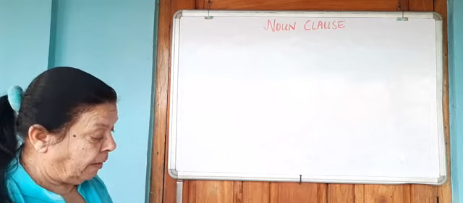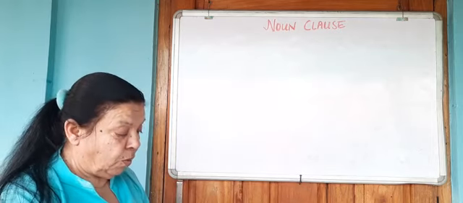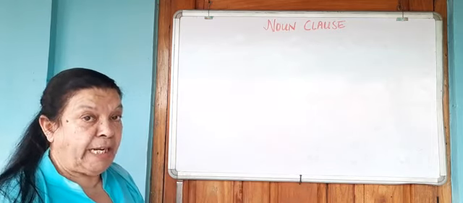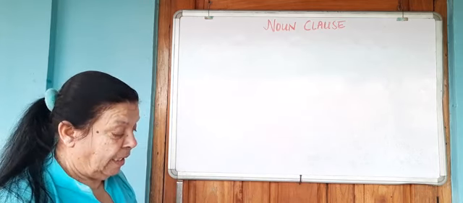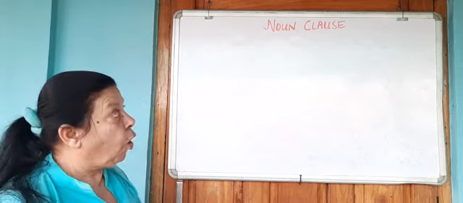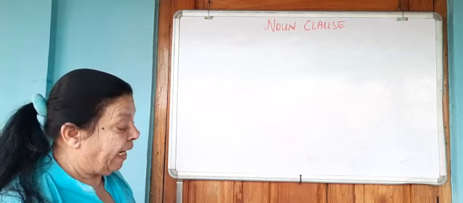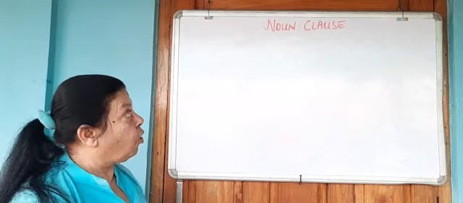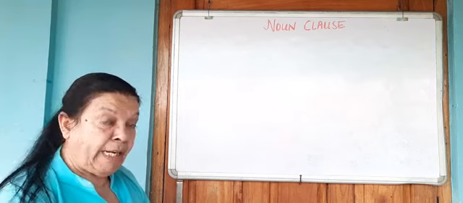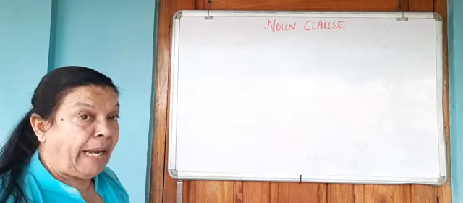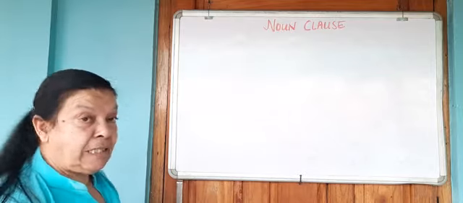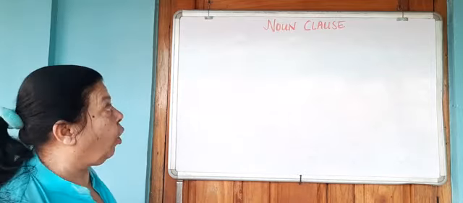If you remember, in the last class we have done subordinate clauses, we have done coordinate clauses. Now, the noun clause is also a subordinate clause. And what is a subordinate clause? It is a clause which has a main clause and it has a dependent clause.